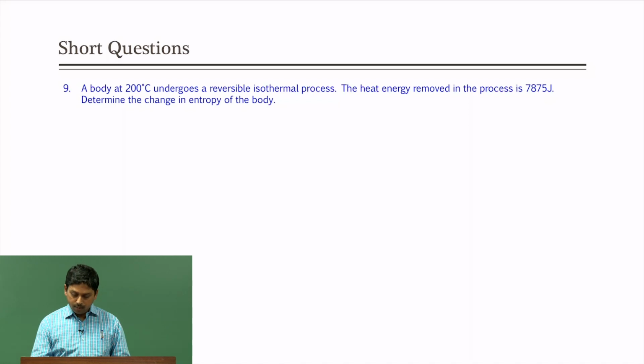Now, we know the formula of entropy is delta S equal to dq reversible by T, and we have been given the dq which is 7875, provided of course, this dq is reversible. It is mentioned here that it undergoes a reversible isothermal process. So, we are just taking it to be reversible. Okay. We do not have to do anything here. So, this is joule per Kelvin, because that is a standard unit we have to use.